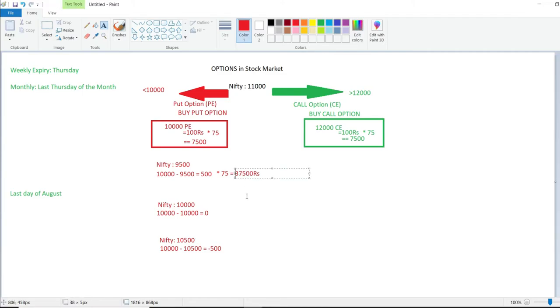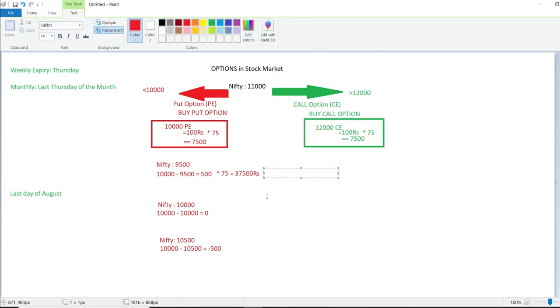But since you have made an initial investment of 7,500, if I remove it, 37,500 minus 7,500, this is your overall profit. So 30,000 is your overall profit for the month if Nifty closes at 9,500.